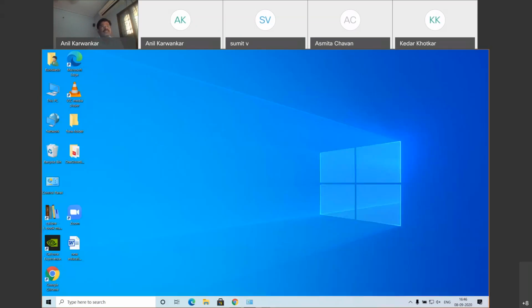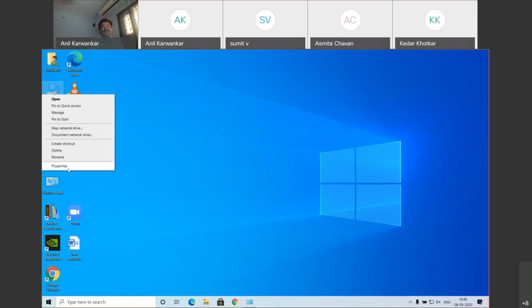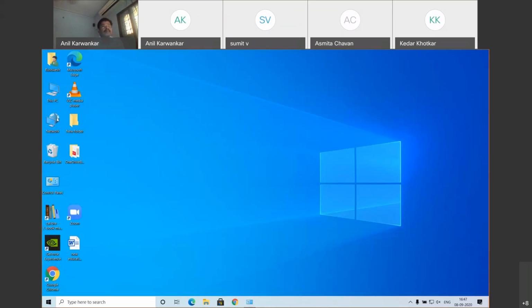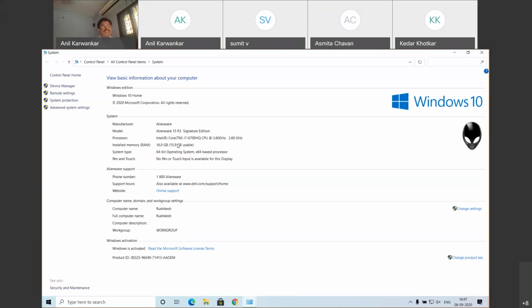You can see this is my terminal, properties. The name of this laptop is Rushikesh. That is assigned.